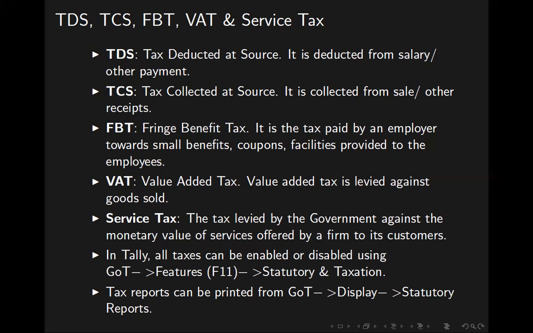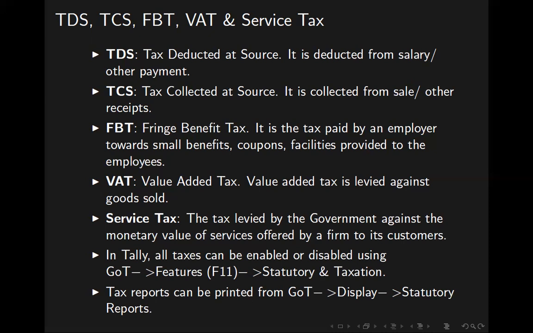Your motorbike may not be starting. You send it to the mechanic. He fixes it without replacing any component. He spends time, gives you some service and collects money. It is service. Against that service, they have to pay tax, which is called service tax. It was called service tax. These two taxes have been replaced. Service tax is also gone.